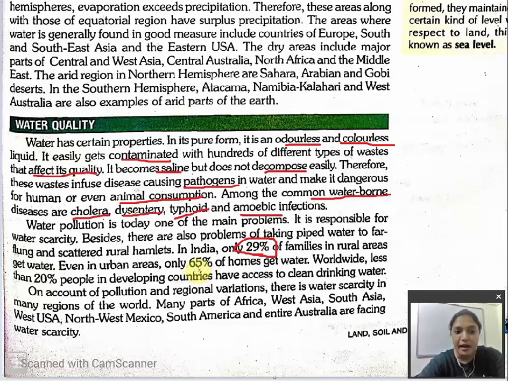And in urban areas, how much? Only 65% of the people who live in the city get water in their home. Worldwide, less than 20% in the developing countries have access to clean drinking water. And different developing countries are also trying to clean the drinking water.